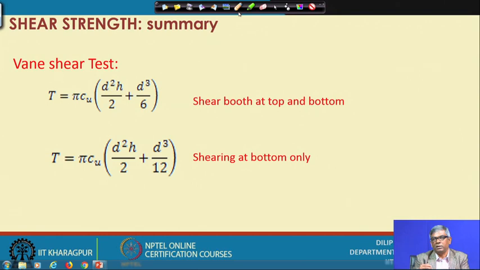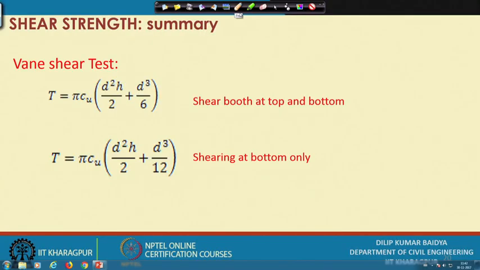There will be 4 blades welded to the rod, and between each pair of vanes the angle will be 90 degrees. That vane will be pushed inside the soil vertically and rotated by applying a torque. When the applied torque becomes greater than the resisting torque of the soil, this will indicate the failure, and from that condition we can find out the value of Cu.